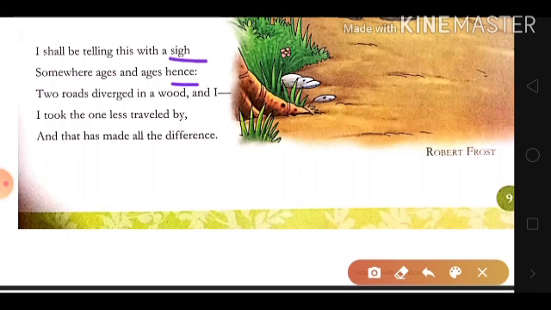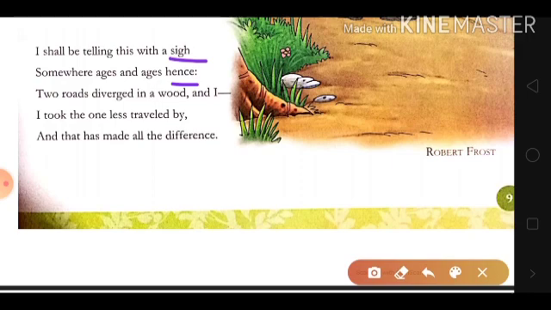These last two lines say that the poet chose the path which was less travelled by. It is not always true that the path taken by fewer people is dangerous. He is telling how it is related to life. In the future, when you grow up, you will say that once upon a time you were young and you had two options. You can opt for the medical field or you can go for engineering. The choice that you made at that time made you what you became.